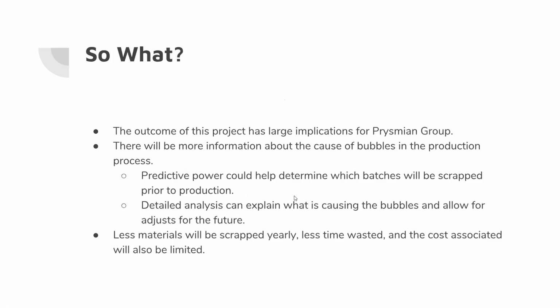Ultimately, the outcome of this project has potentially large implications for the Prysmian Group. There will be more information about the cause of bubbles in the production process as a result of our analysis, and predictive power could help determine which batches will be scrapped prior to production. Detailed analysis can explain what is causing the bubbles and allow for adjustments to be made in the future. And less materials will hopefully be scrapped yearly, less time wasted, and the cost associated will also be limited.